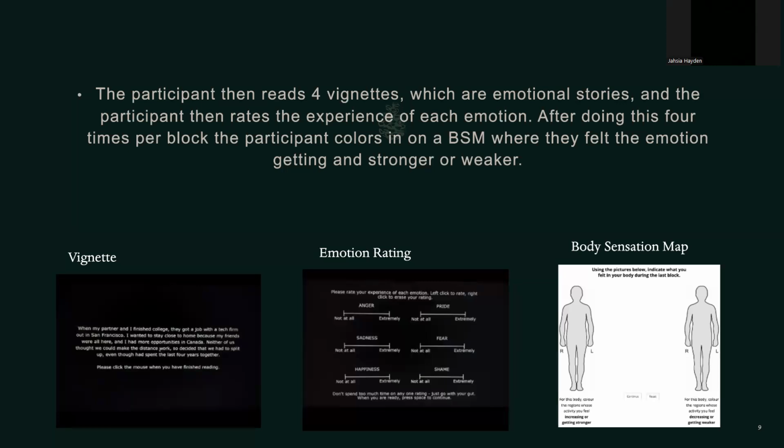The participant then reads 4 vignettes, which is shown right here on the left, which are emotional stories, and they induce specific emotions. The participant then rates the experience of each emotion, for example, like anger, pride, sadness, fear, and how much they felt of it, whether it's lower or stronger. After doing this 4 times per block, the participant colors in on a BSM where they felt the emotion getting stronger or weaker, with them coloring where they felt it getting weaker on the left, and where they felt it getting stronger on the right.